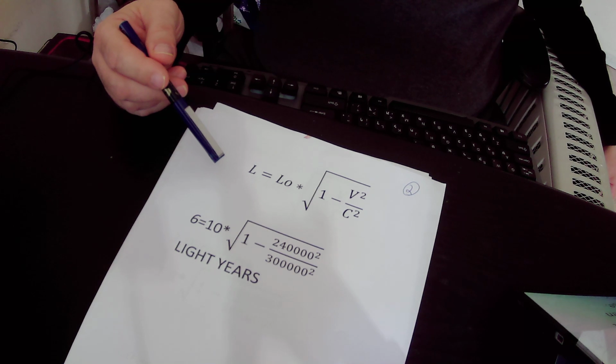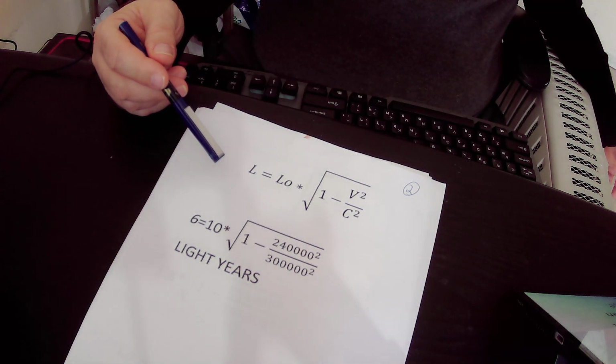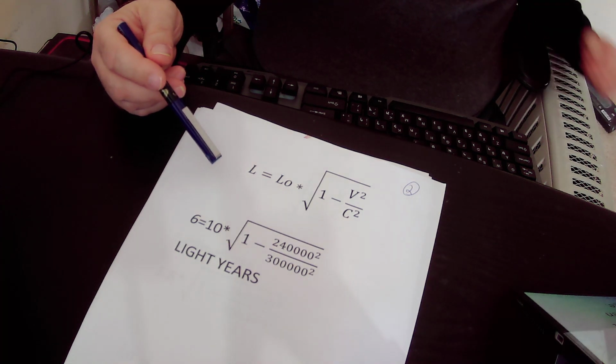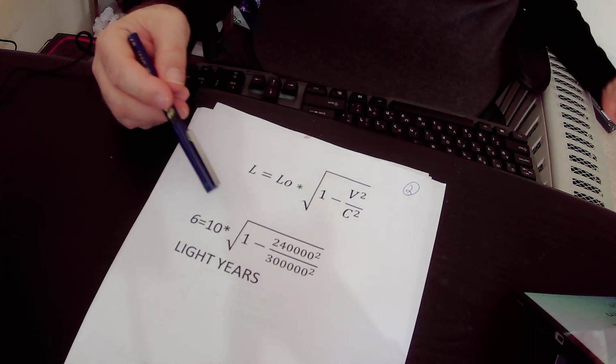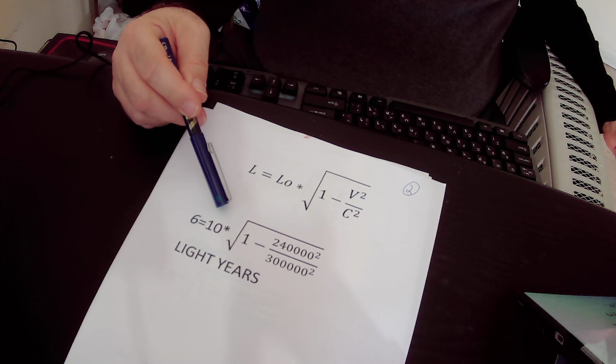That is a small distance compared to 10 light years, yes? So the distance between Earth and star epsilon is 10 light years when they are not moving relative to each other.